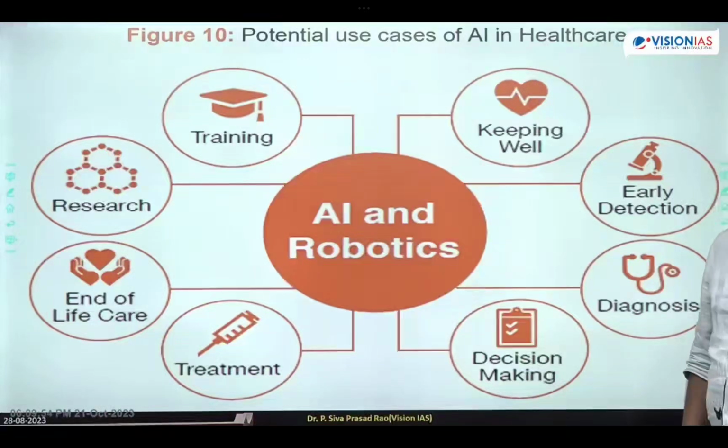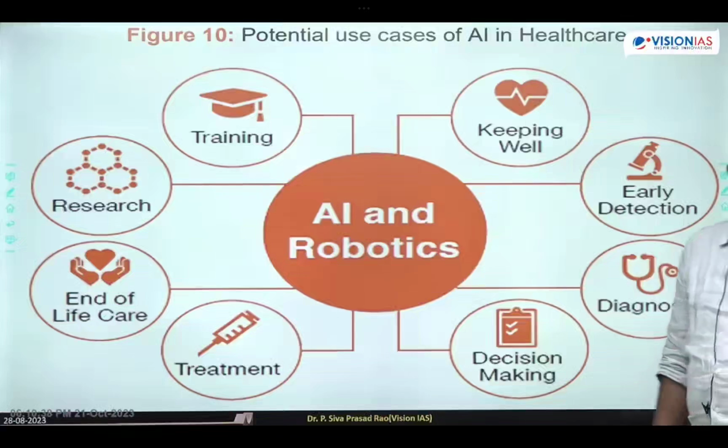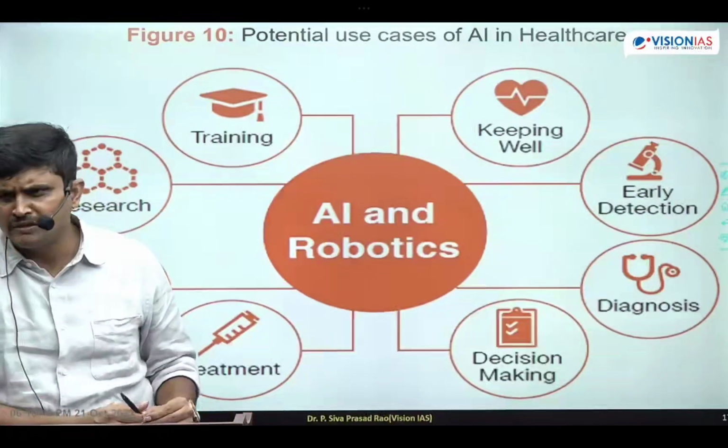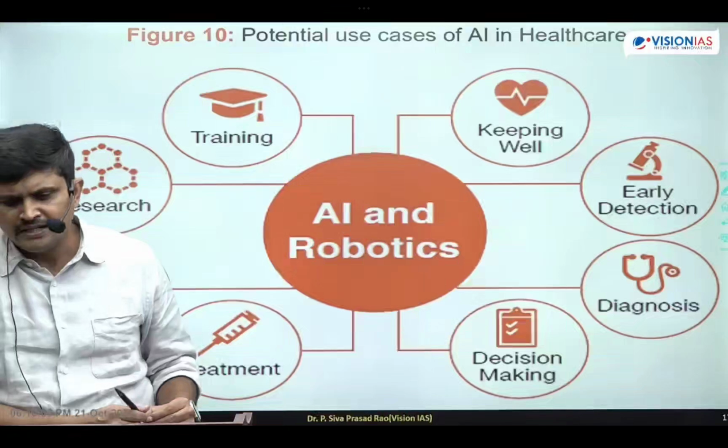Next one is keeping well, by monitoring the humans from time to time. That is heartbeat rate, write that one. Exercise done in a day. Next one is breathing rate, etc. You can write sleep monitoring also. Sleep monitoring also will be detected. That is what keeping well means.